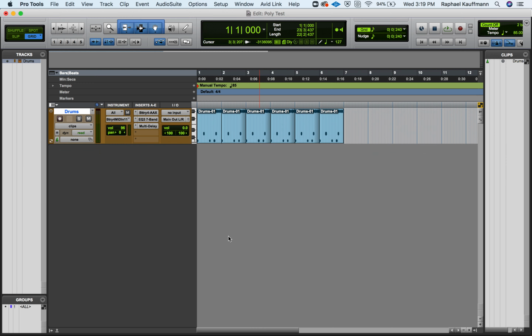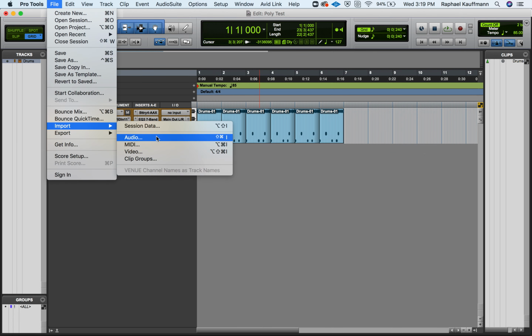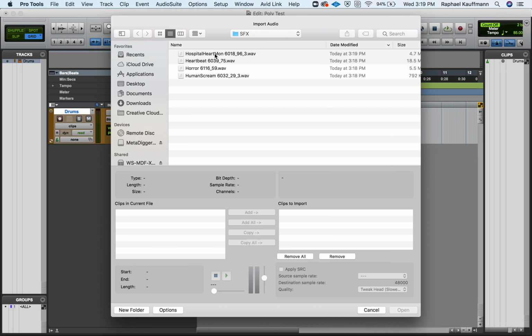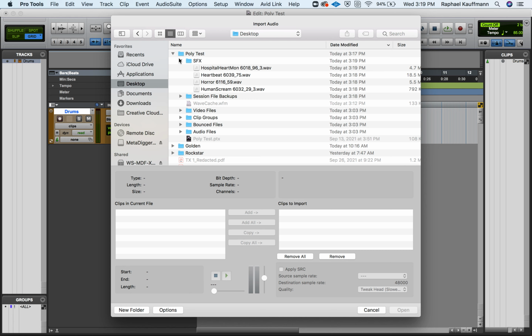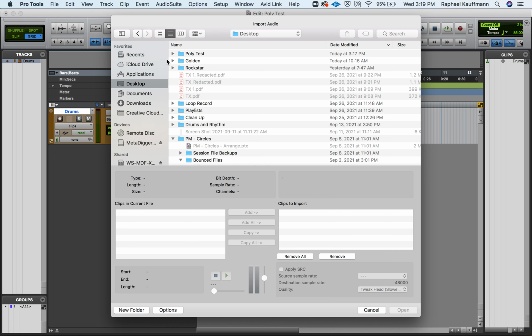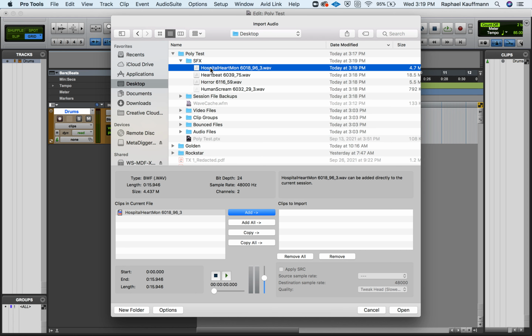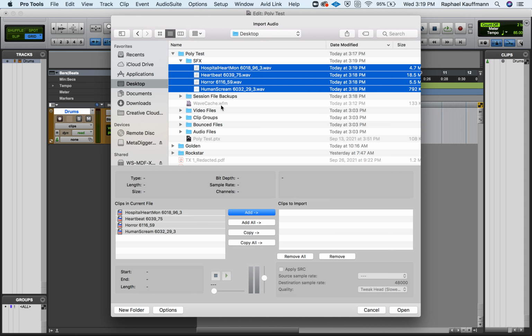I'm going to go back to Pro Tools. I'm going to go to File and Import Audio. This happens to be my folder, but again, in case you're not already in there, you would go find your session on the desktop perhaps, and then open up your sound effects folder. I'm going to take all of these together, highlight them all.